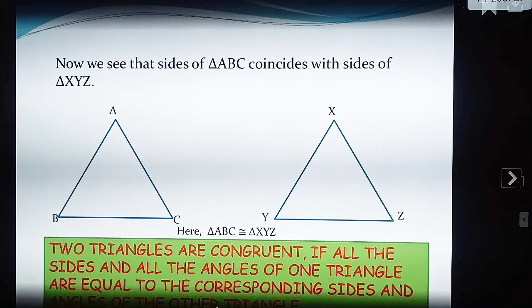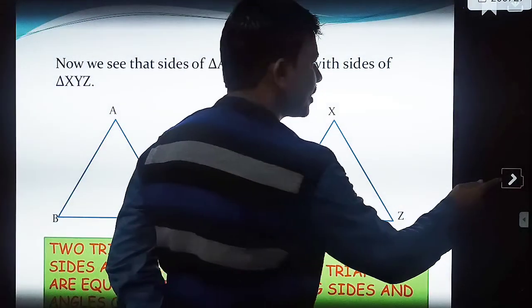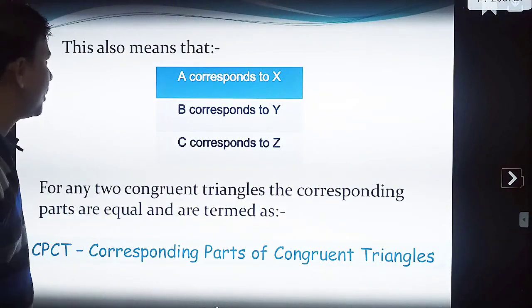Then we see that the sides of triangle ABC coincide with the sides of XYZ, they say. Two triangles are congruent if all the sides and all the angles of one triangle are equal to the corresponding sides and corresponding angles of the other triangle. Then we can say that these two triangles are congruent.